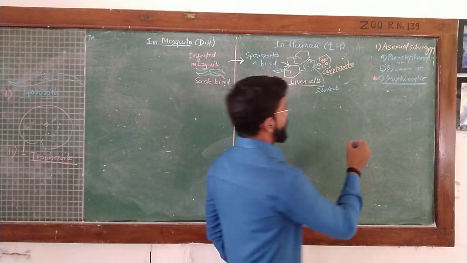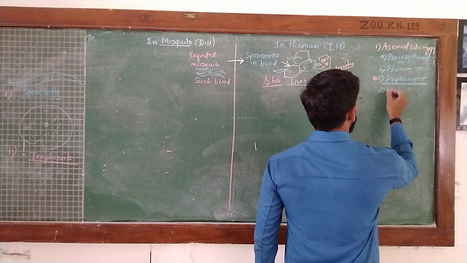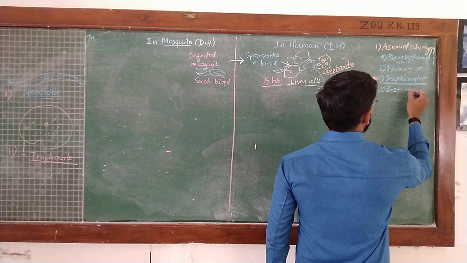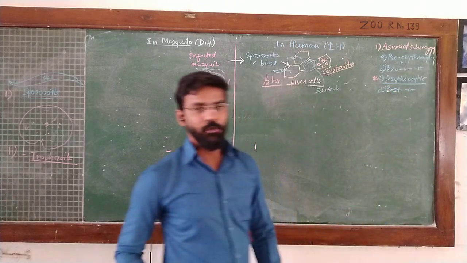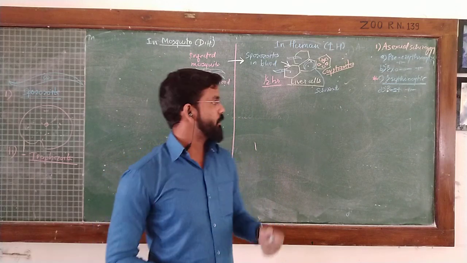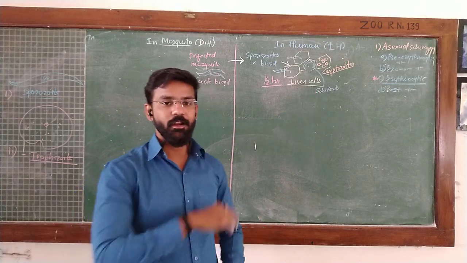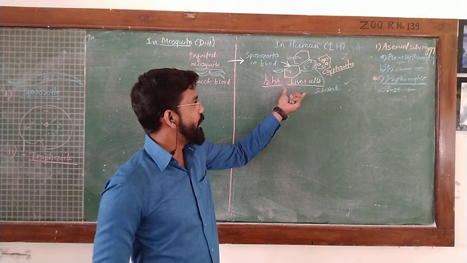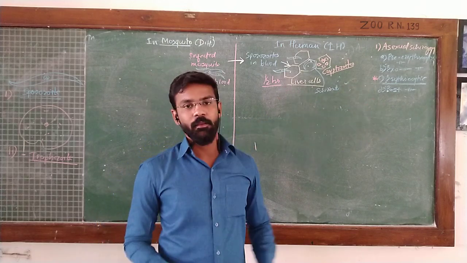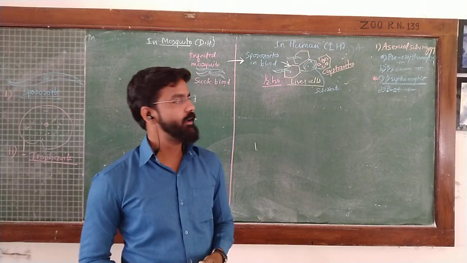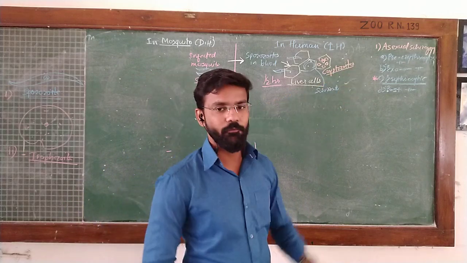And the last phase inside the human is post-erythrocytic schizogony. After completion of erythrocytic schizogony, the remaining cryptozoites or schizonts continue the same cycle either in liver cells or in new erythrocytes. Like this, asexual schizogony has four phases.